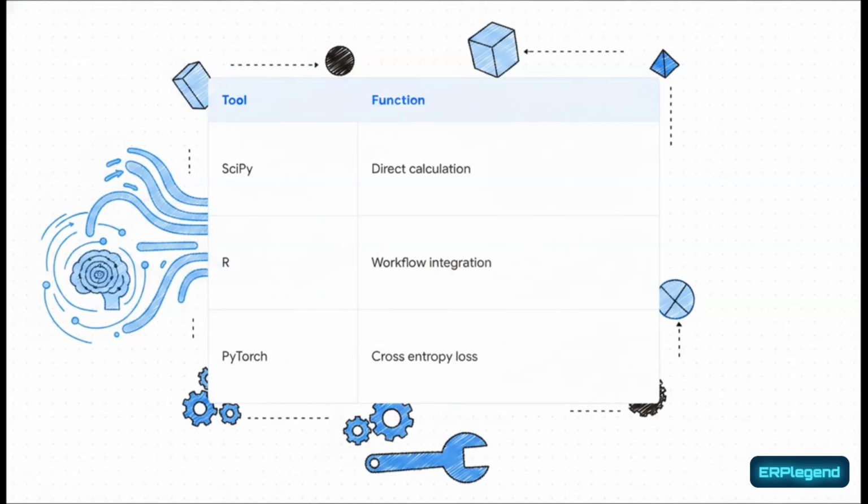And data scientists have some seriously powerful tools at their fingertips to do this. If you're coding in Python, libraries like NumPy and SciPy offer direct entropy calculations for feature selection. The R programming language has dedicated entropy packages for seamless workflow integration. And the absolute heavyweights in the field, like TensorFlow and PyTorch, have built-in cross-entropy loss optimization right out of the box. These are the daily instruments professionals are using to wrangle uncertainty into true artificial intelligence.